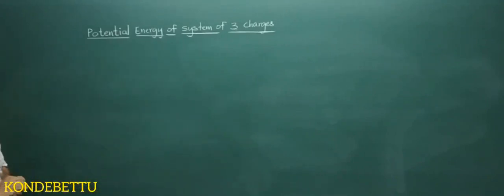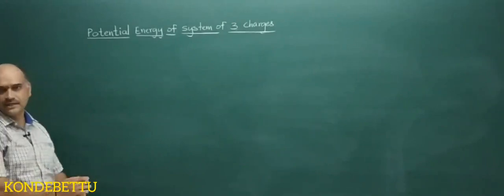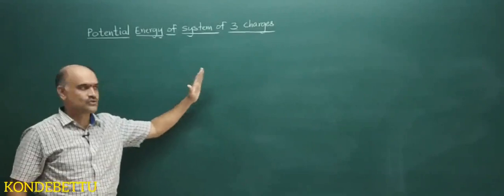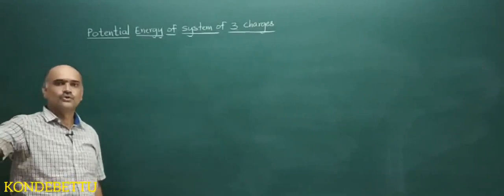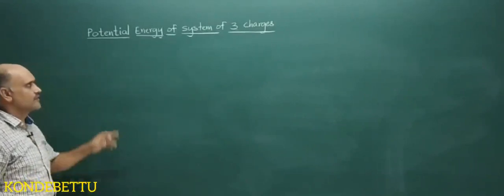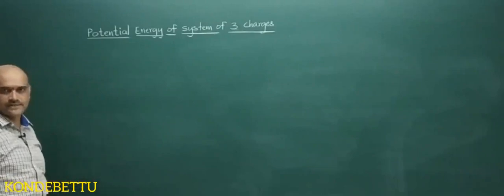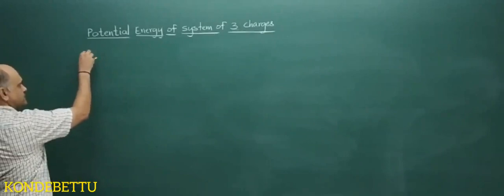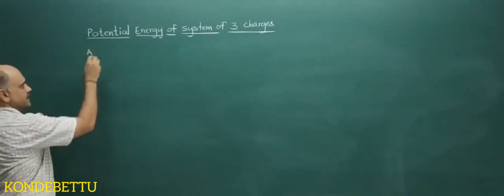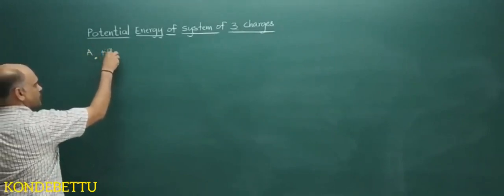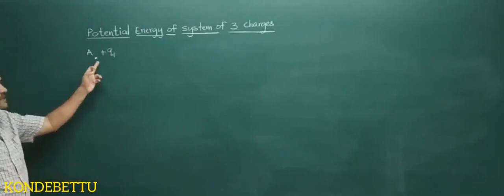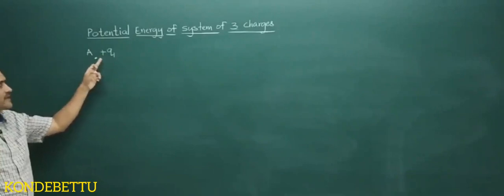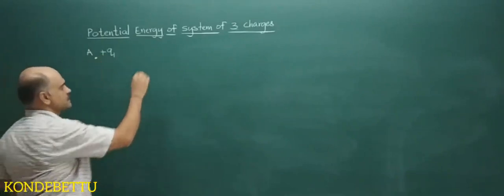Now again the same. The first step you can easily recognize. As there is no electric field or no charge on the board, the work done to bring the first charge, that is Q1, from infinity to point A is 0. So here I will take point A, plus Q1. As there is no electric field, to bring this from infinity to point A, work done will be 0.